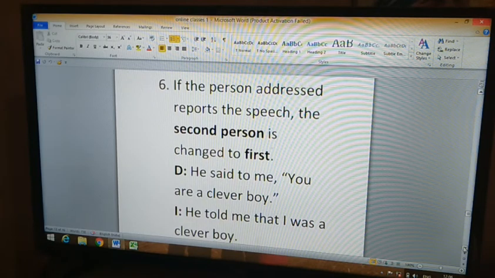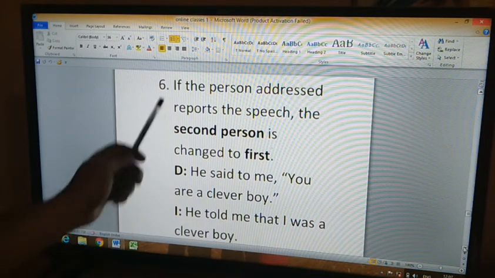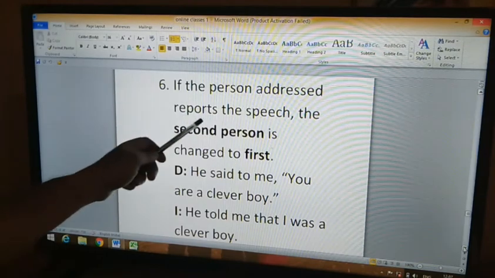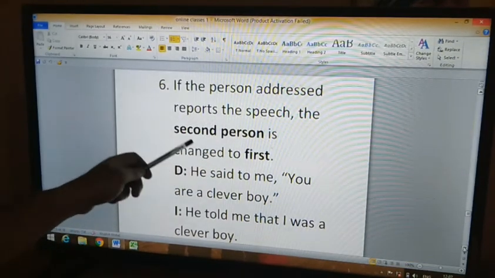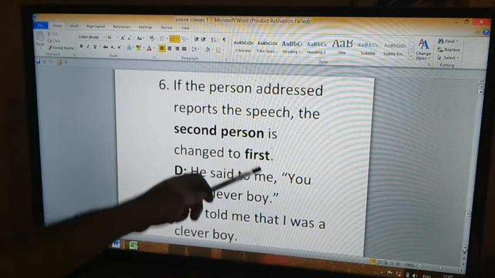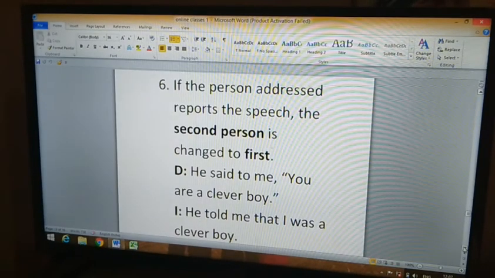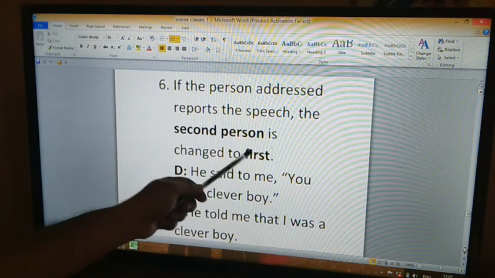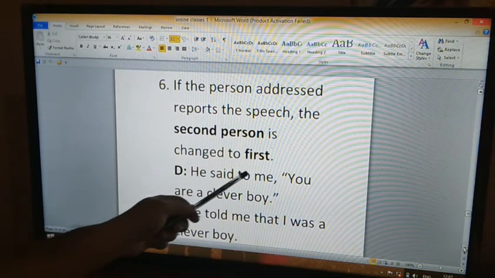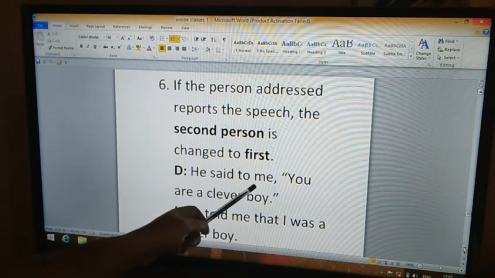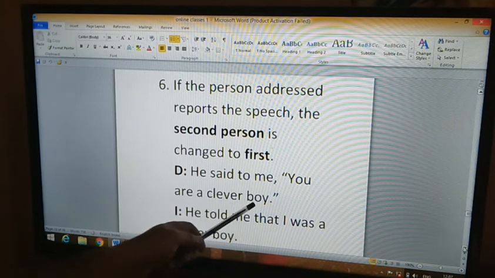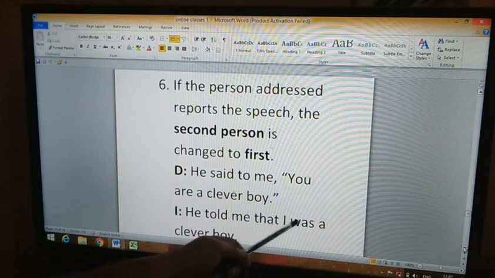Now moving to the sixth rule. If the person addressed reports the speech, the second person is changed to first. What does the sixth rule say? If the person addressed reports the speech, the second person is changed to first. Example, he said to me, "You are a clever boy." In the indirect speech, he told me that I was a clever boy.